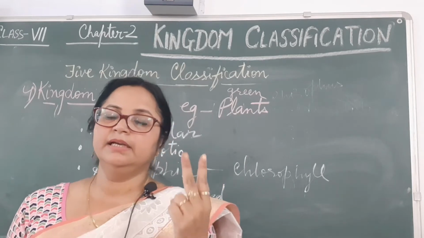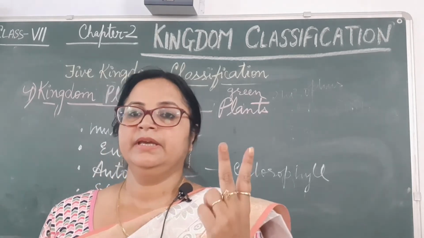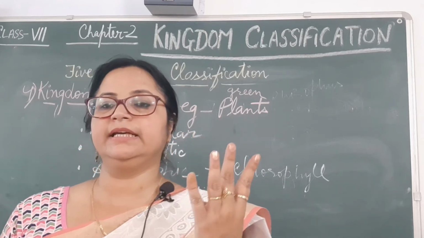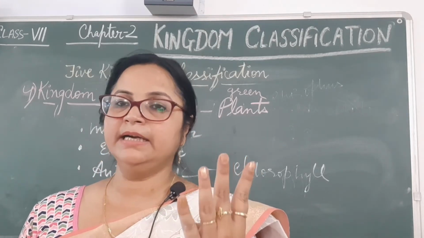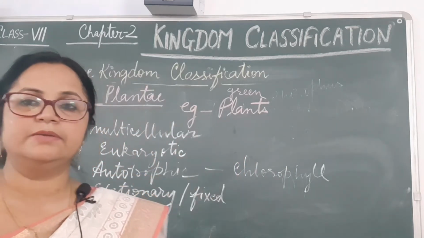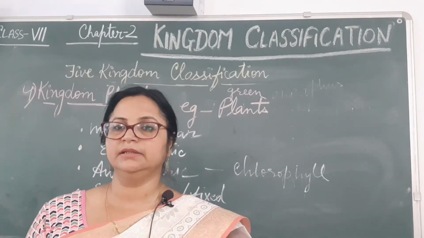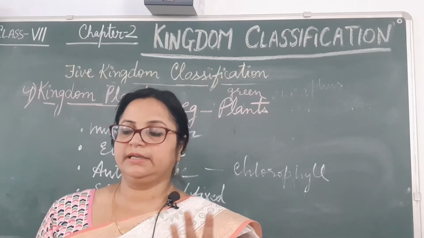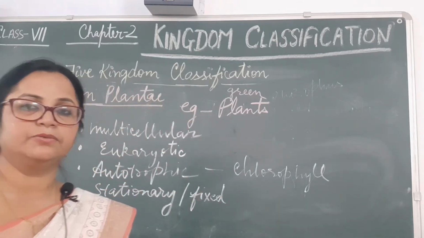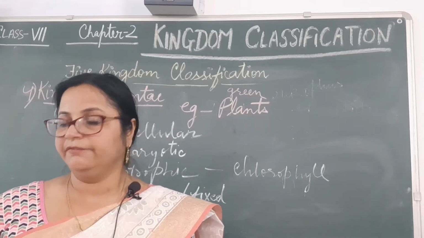Third kingdom is Kingdom Fungi, example mushroom or mold. And fourth kingdom is Kingdom Plantae, example the rose plant or all types of green plants. So these are the 4 kingdoms under the 5 kingdom classification given by Robert Whittaker.